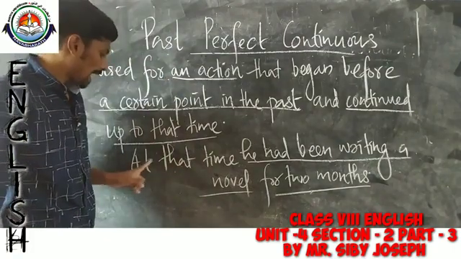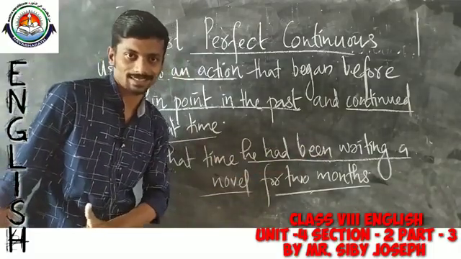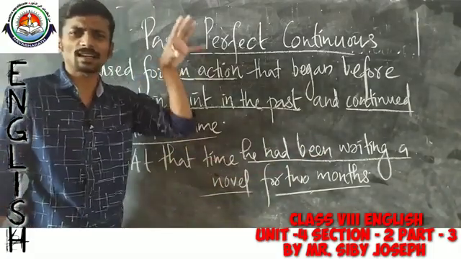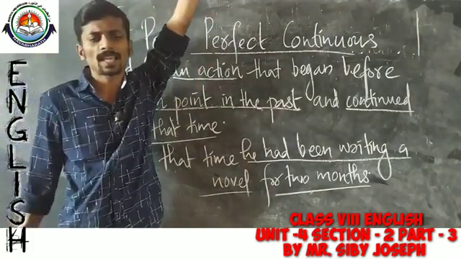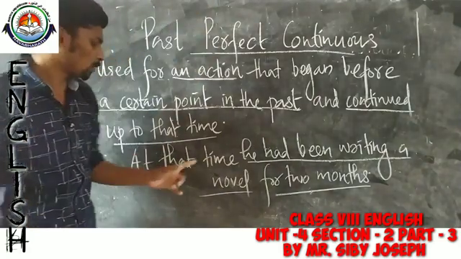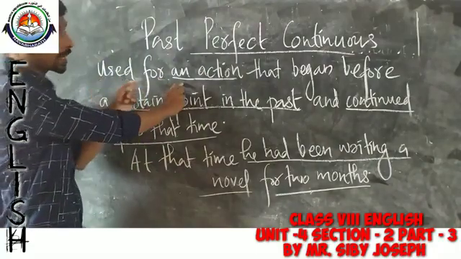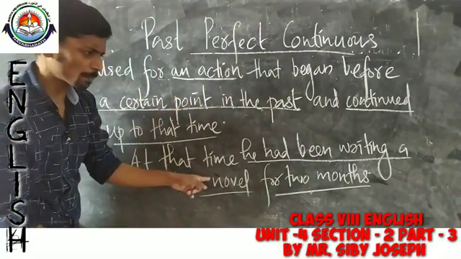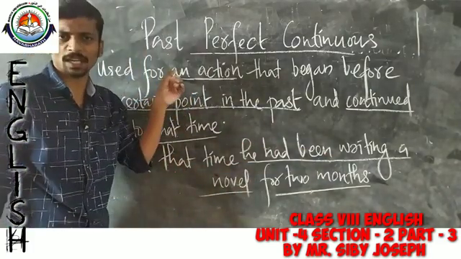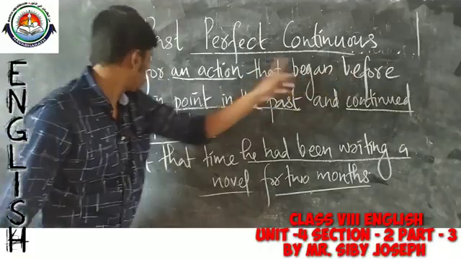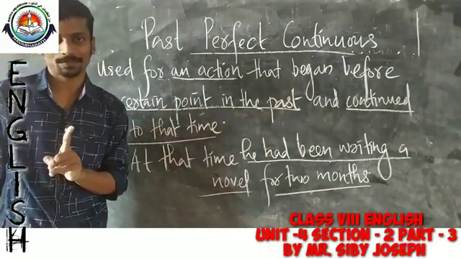So, look at the example. At that time, he had been writing a novel for 2 months. So, this is an action that was done and that was completed some time ago. Now let us come back to the definition. It is used for an action, and what is the action mentioned here? Writing a novel. That is the action mentioned here, an action that began before a certain point in the past and continued up to that time.